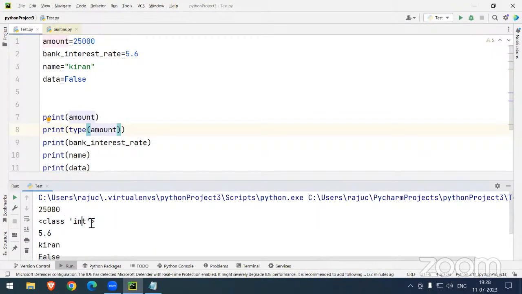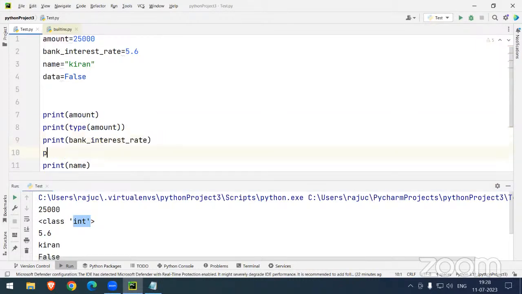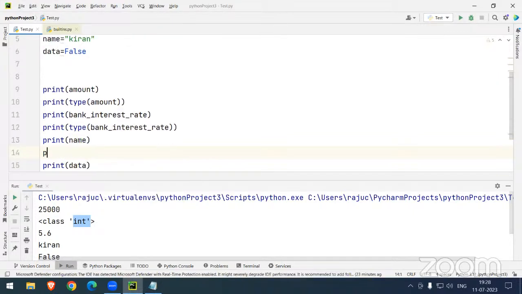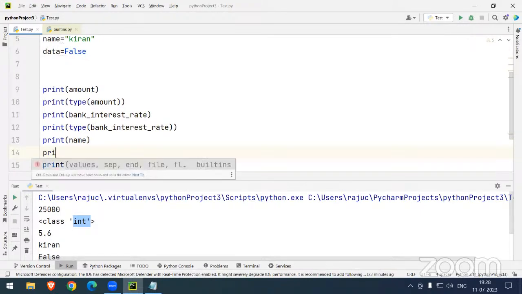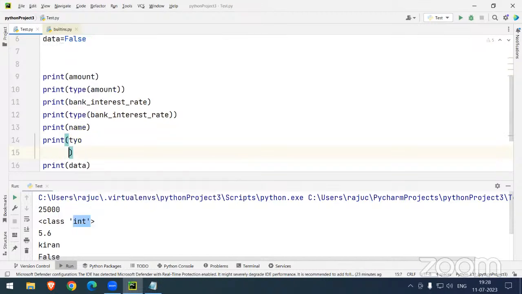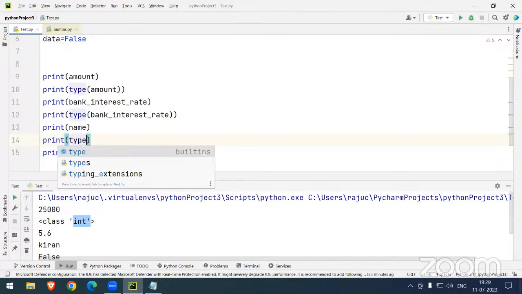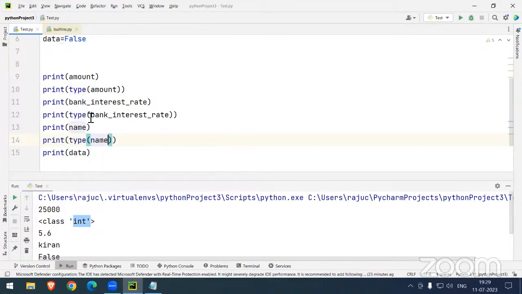Int, integer type. You can see int, integer type. Suppose if you are getting any doubt on the bank interest rate, let me print type of bank interest rate. Now we can see. Okay, sir, in the same way, let me print type of name.